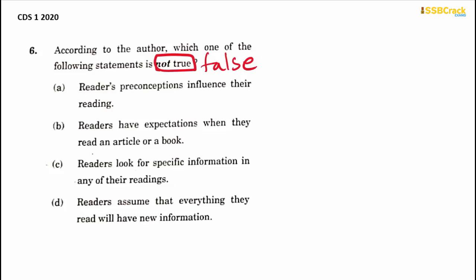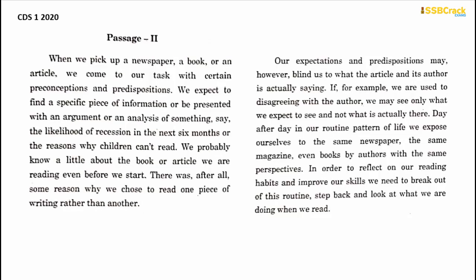So first read the statements. Readers' preconceptions influence their reading. Readers have expectations when they read an article or a book. Readers look for specific information in any of their readings. Or readers assume that everything they read will have new information. So let's find out which one is false. When we pick up a newspaper, a book or an article, we come to our task with certain preconceptions and predispositions.